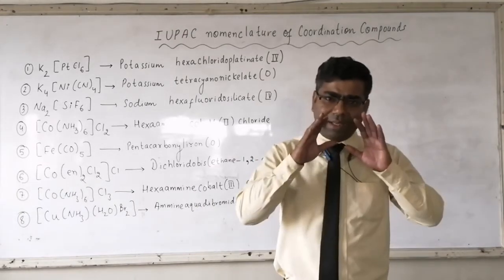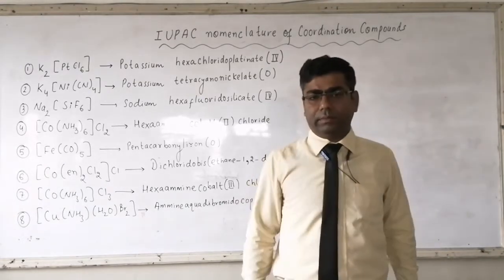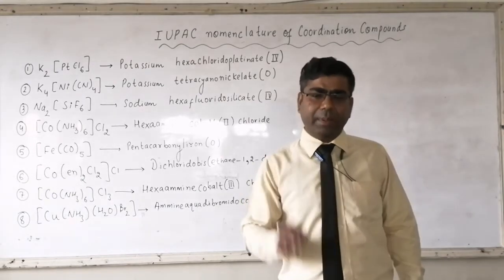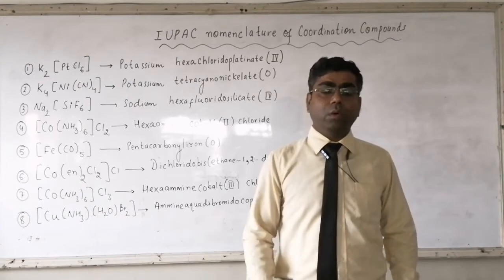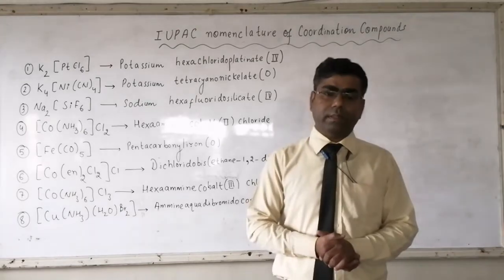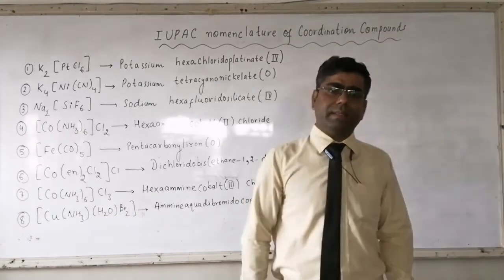So if such types of ligands are there which already contain a number, and if these ligands are repeated 2 times or 3 times, then for such ligands,